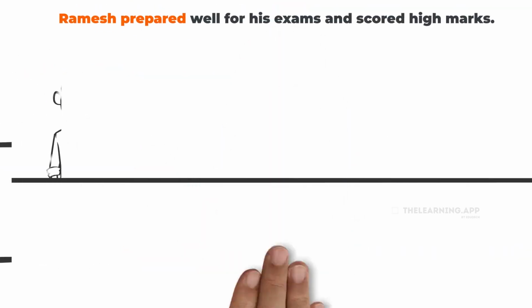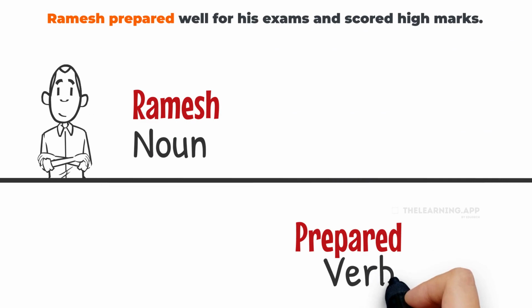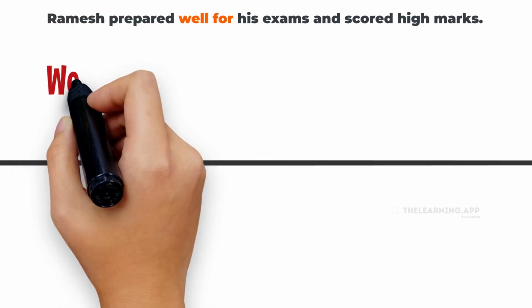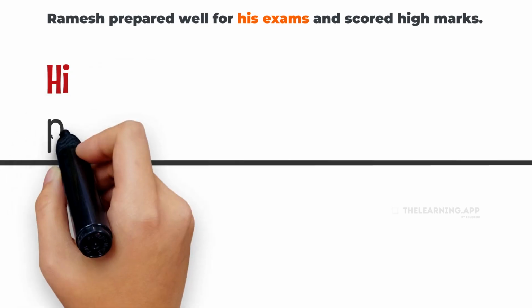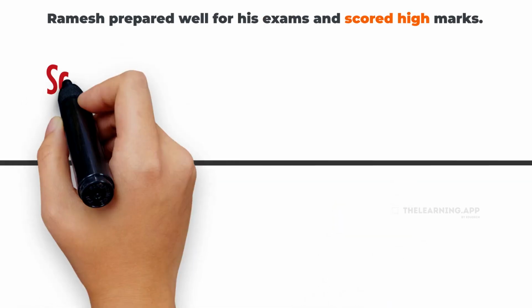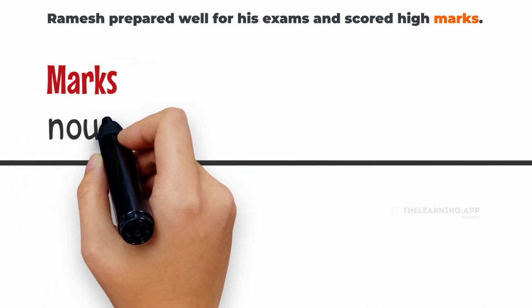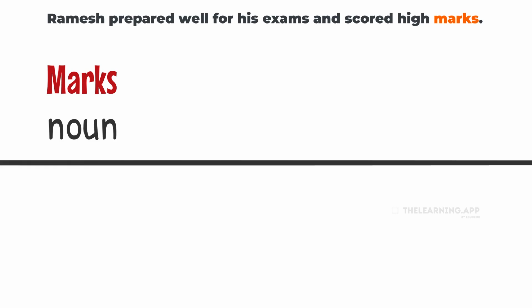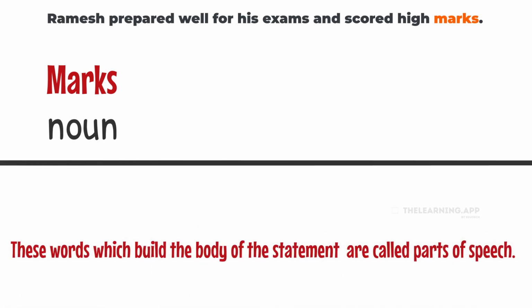Let's categorize these words. Ramesh, noun. Prepared, verb. Well, adverb. For, conjunction. His, pronoun. Exams, noun. Scored, verb. High, adjective. Marks, noun. These words, which build the body of the statement, are called parts of speech.